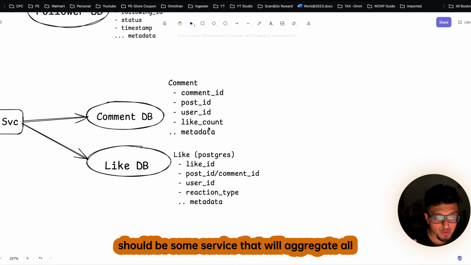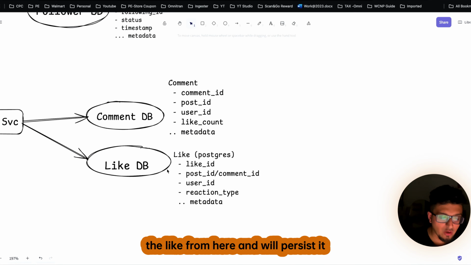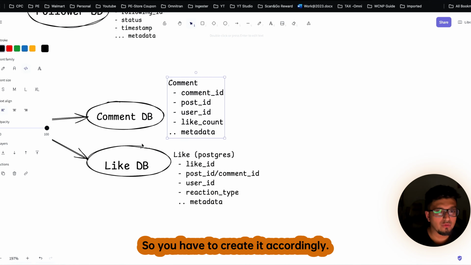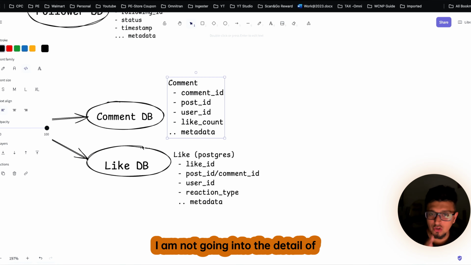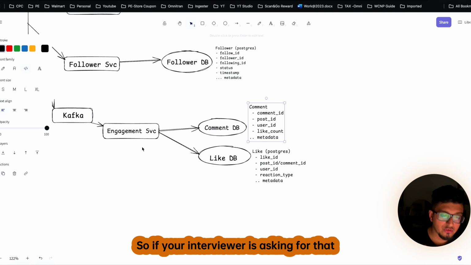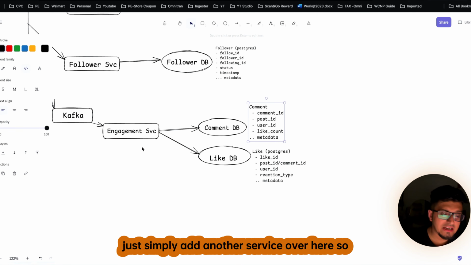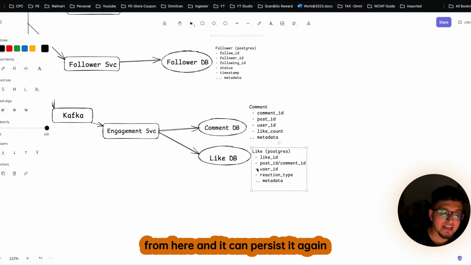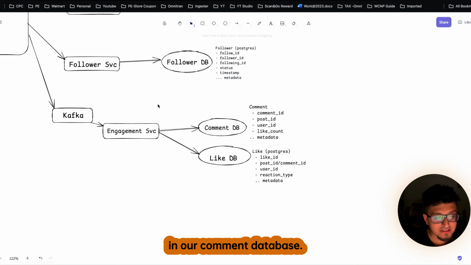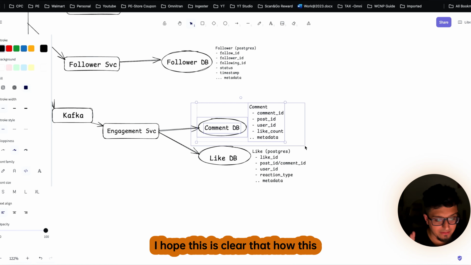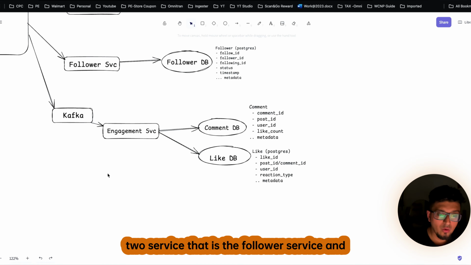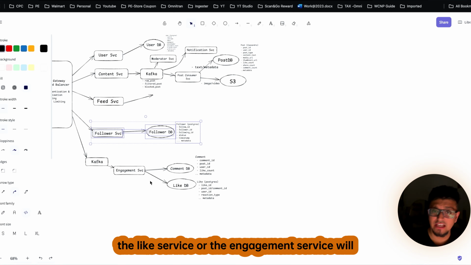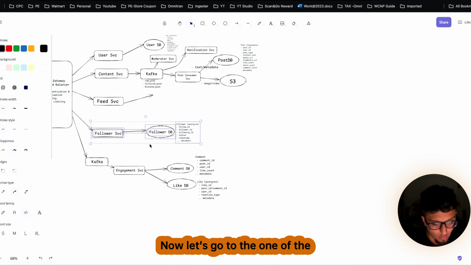And obviously there should be some service that will aggregate all the likes from here and persist them in our comment database. So you have to create it accordingly. I am not going into the detail of all these things. If your interviewer is asking for that, just simply add another service over here so that it can aggregate all the likes from here and persist them again in our comment database. I hope this is clear how these two services, that is the follower service and the like service or the engagement service, will work over here.